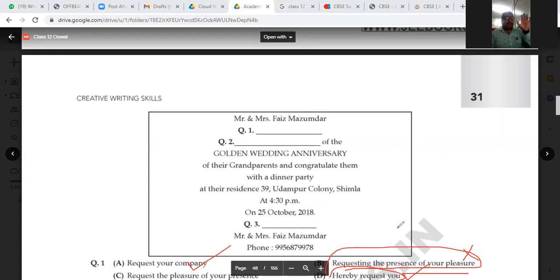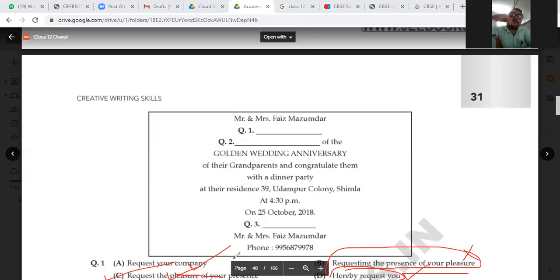So if we are going by the English language, which maintains etiquette and is also a very humble kind of language, then on the basis of English language we can go for option number C, "request the pleasure of your presence." That will be the answer. We are going with MCQ option number C.